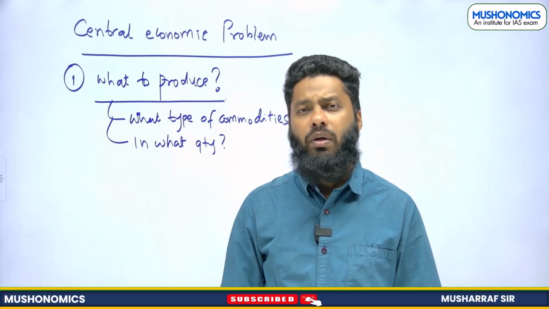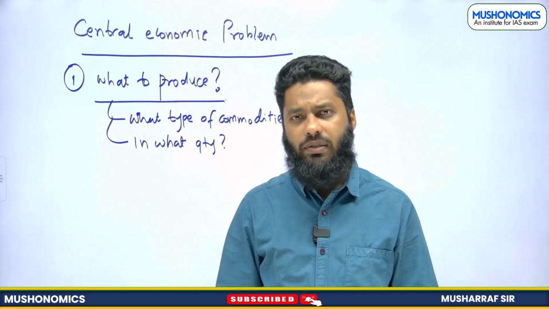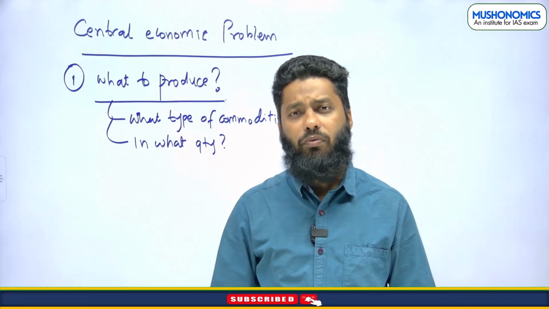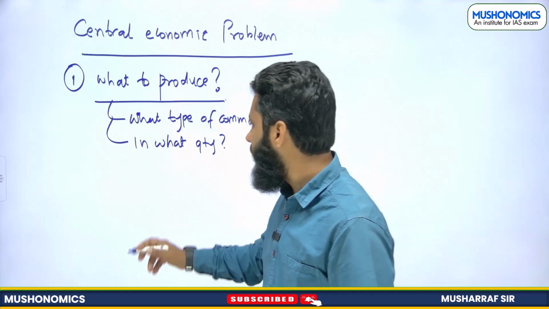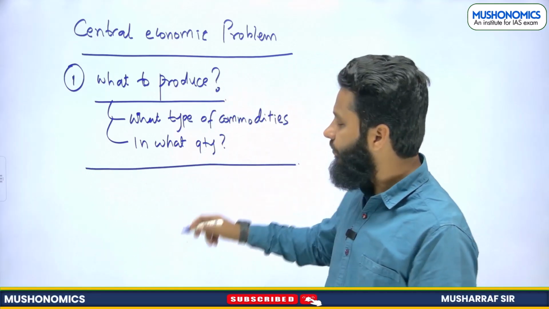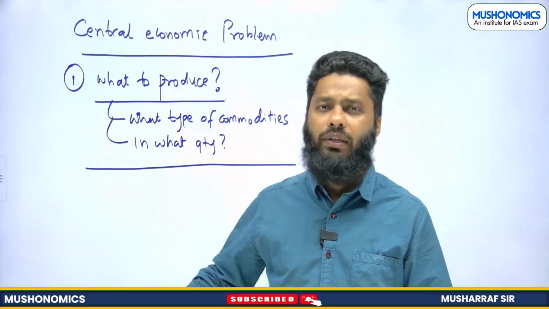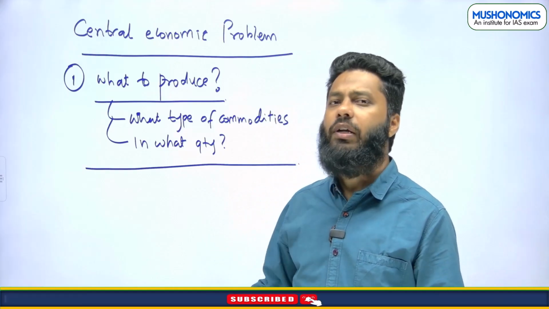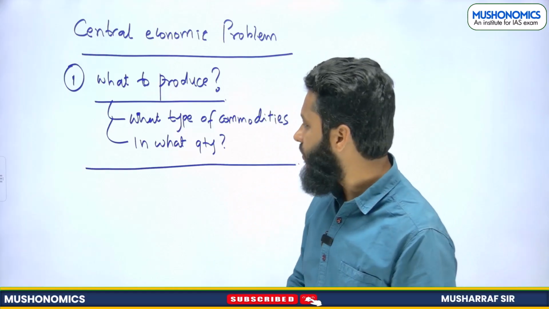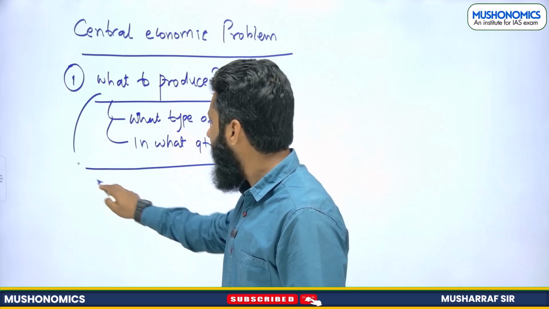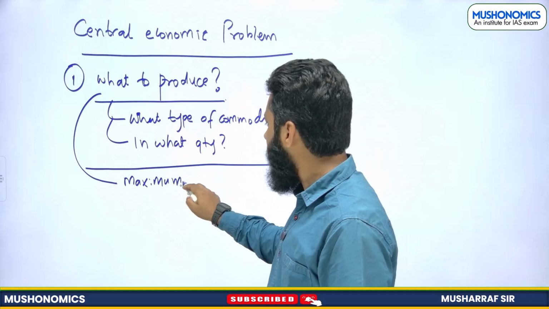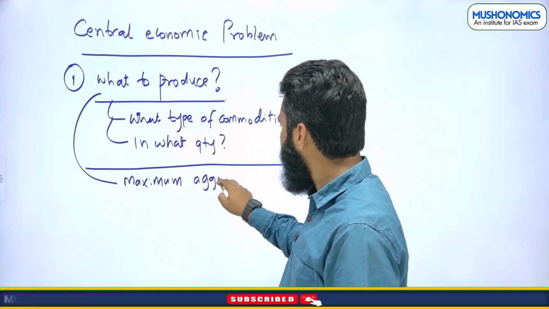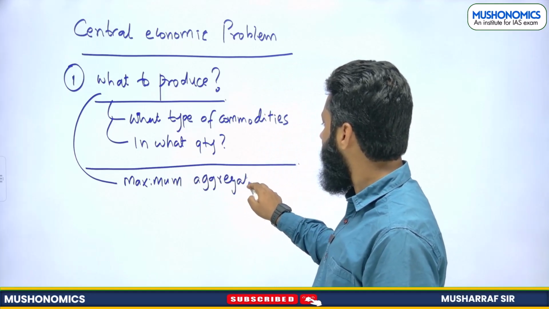Now when we are deciding on this, what to produce, what shall be our guiding light? How should we get guided on this question? On this particular question, the guidance will be given by maximum aggregate satisfaction.